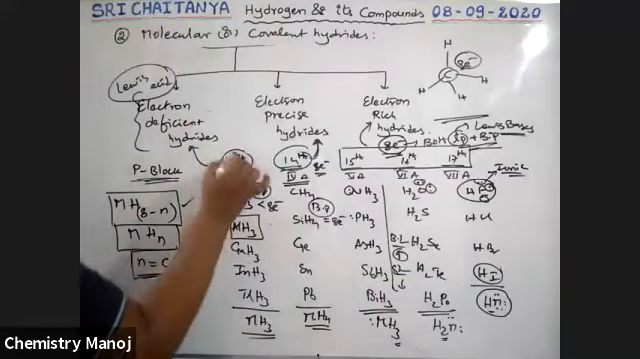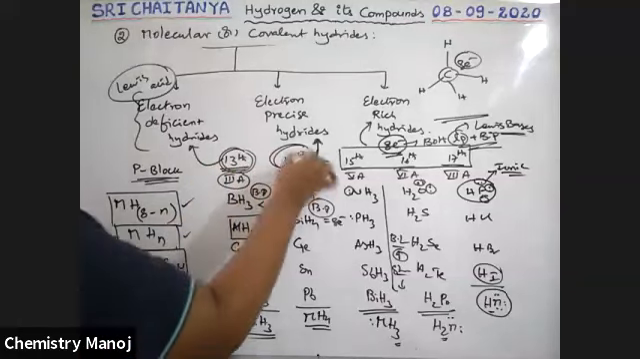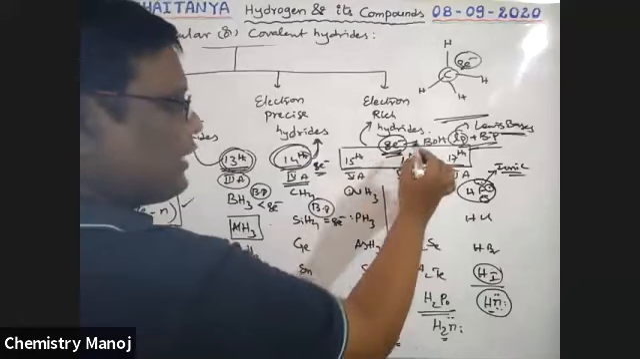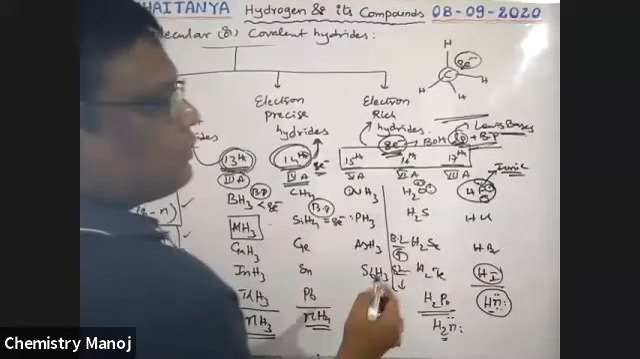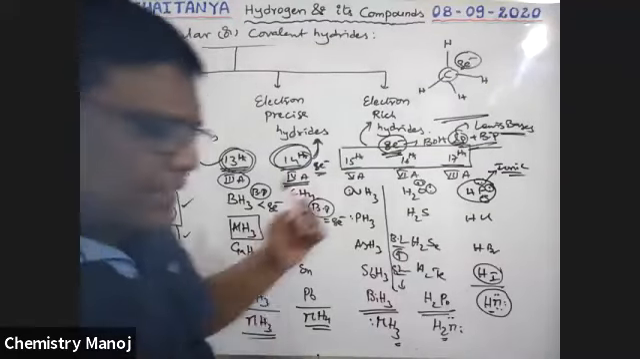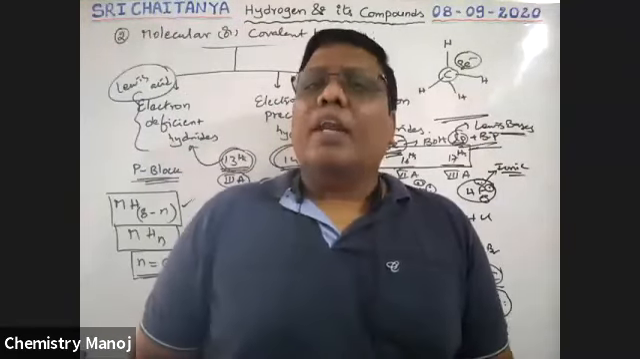Here only 13th group elements. These are 14th group elements. These are 15, 16, 17th group elements, where 8 electrons exist but lone pairs also exist. These are electron donating groups. So this is about your covalent hydrides.